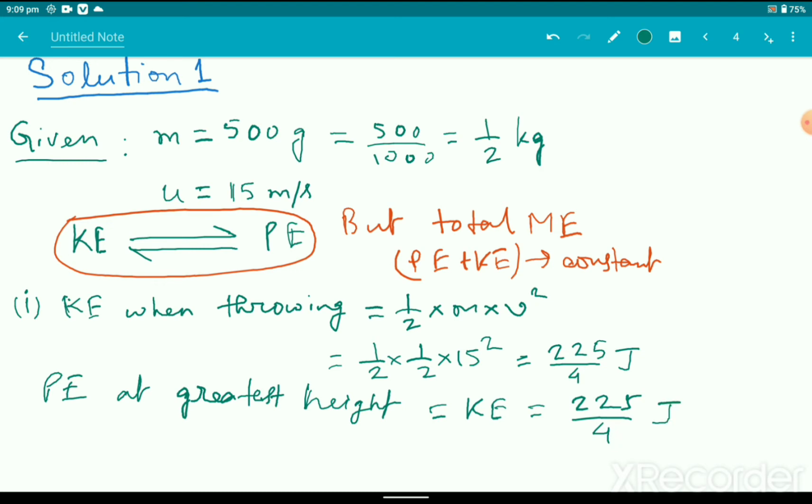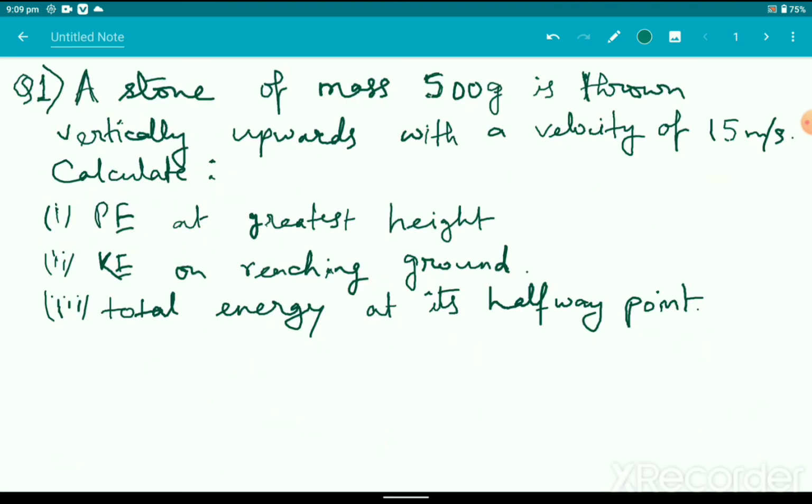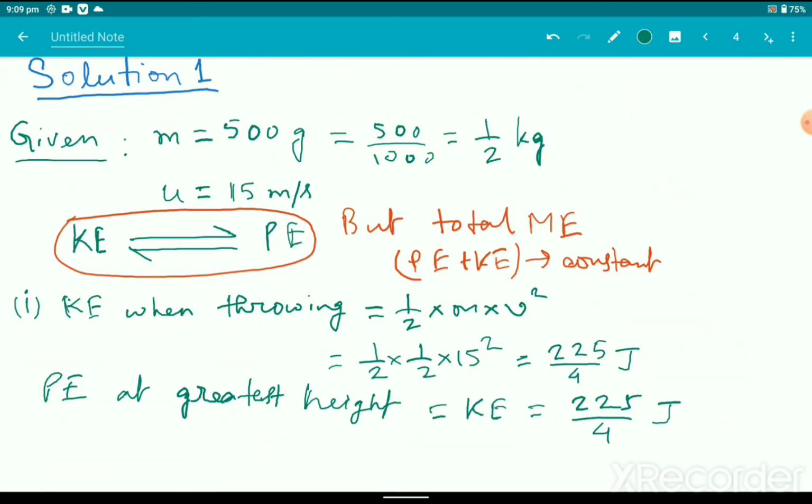The second part of the problem asks what is the kinetic energy on reaching the ground. When you throw a stone, it goes up, reaches a maximum height, stops there, and then again comes back to the ground surface. So what will be the kinetic energy when it comes back to the ground surface? Definitely, as the energy remains conserved, the kinetic energy will again have the same value, 225 by 4 joule, the same amount of energy.